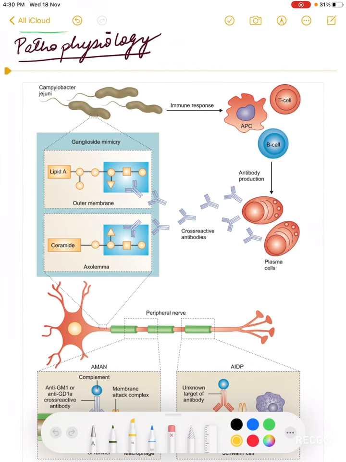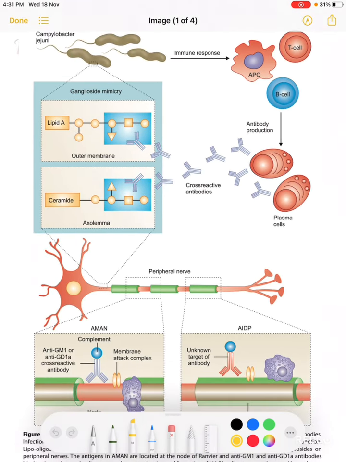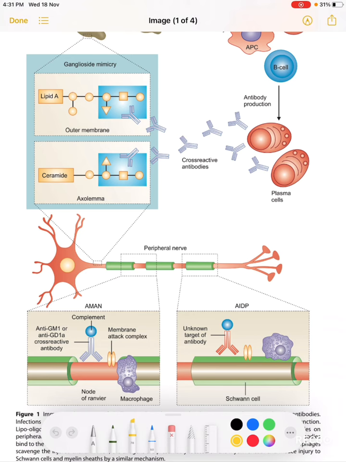Guillain-Barré syndrome. So there is an infection by, let us say, a bacteria, for example, Campylobacter jejuni. Now there are some antibodies that are produced as an immune response against the Campylobacter jejuni. These antibodies will cross react with certain areas of the nerve.